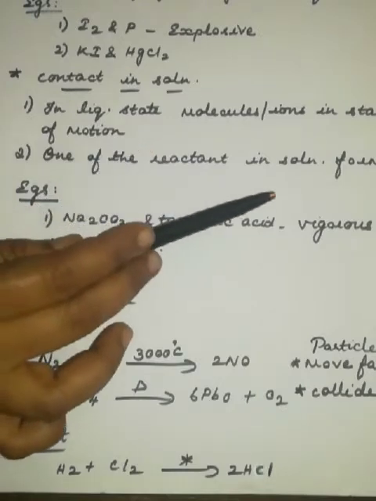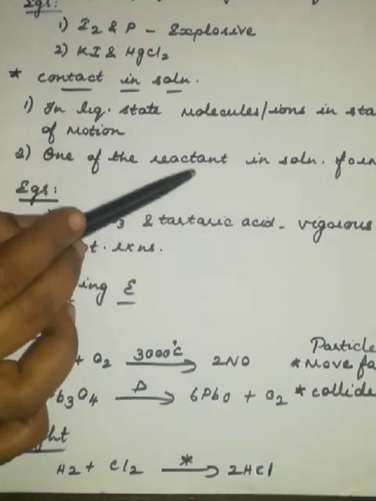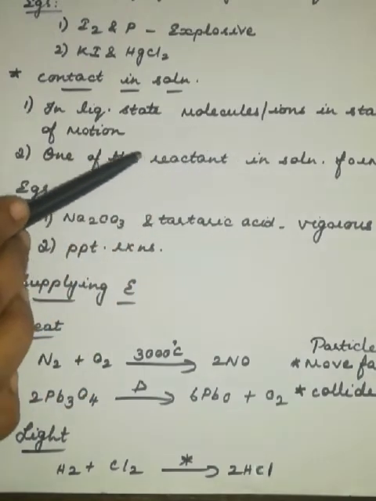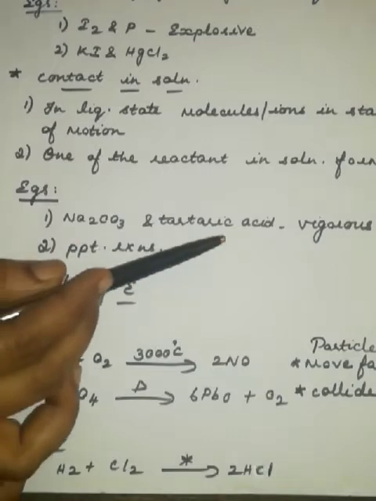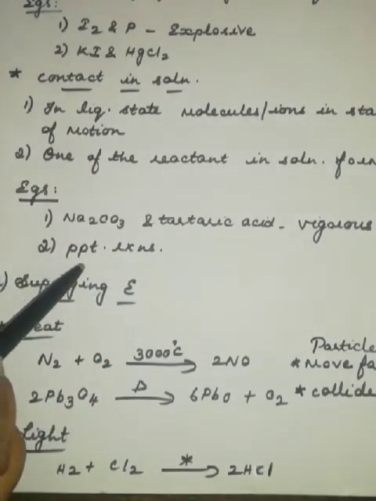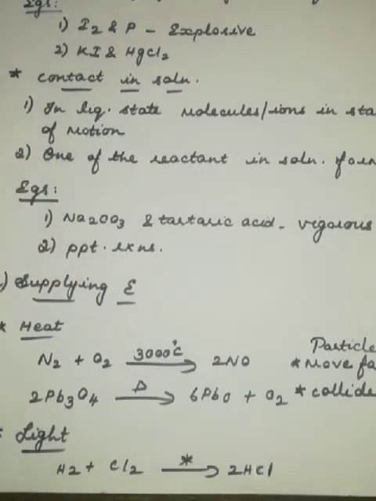So one of the reactants should be in solution form. In liquid state, molecules or ions will be in a state of motion. The example for this contact in solution is sodium carbonate and tartaric acid, where a vigorous reaction takes place, and all the precipitation reactions are examples for this when you bring the chemicals in contact in solution.